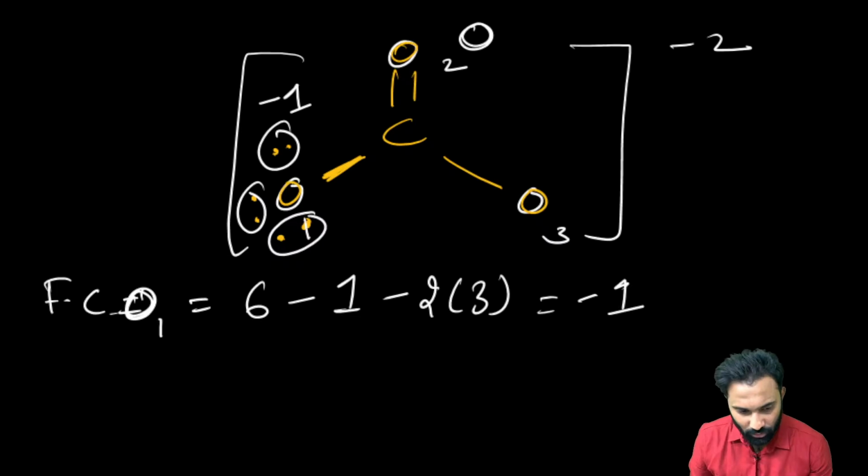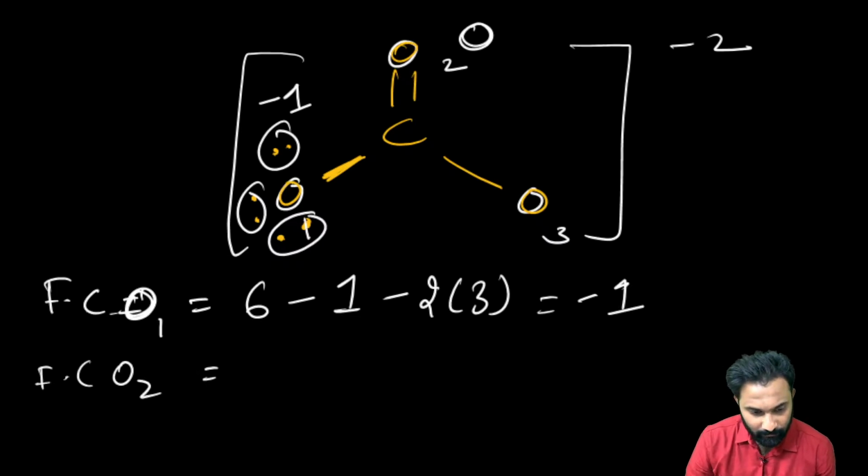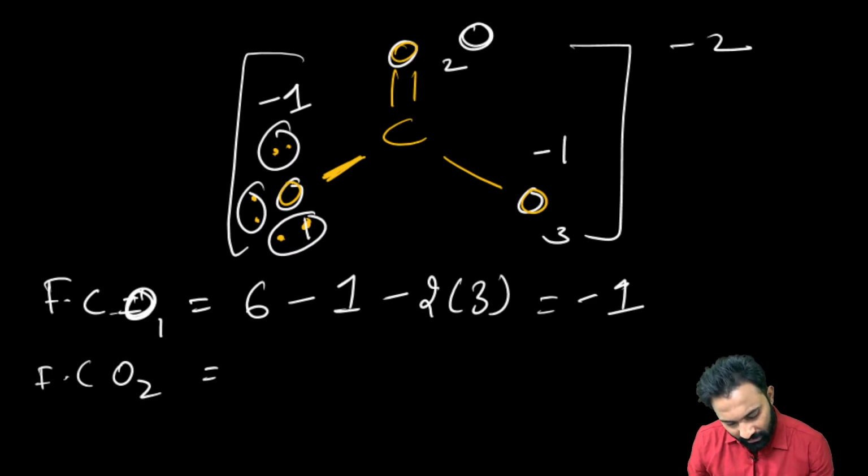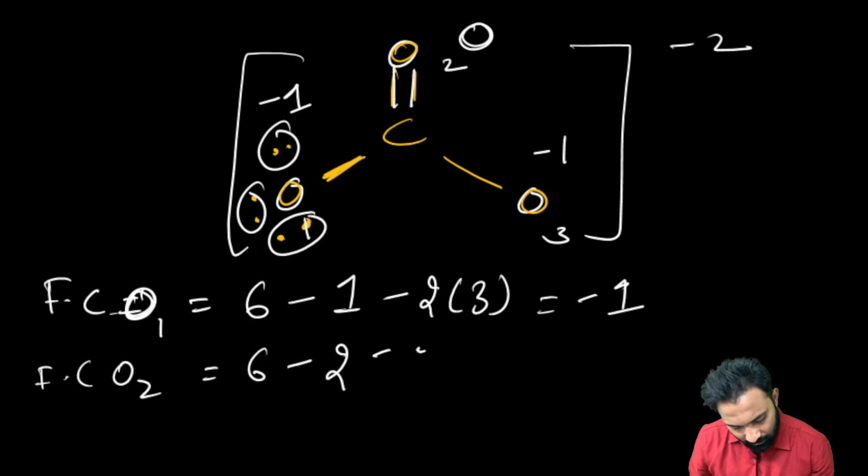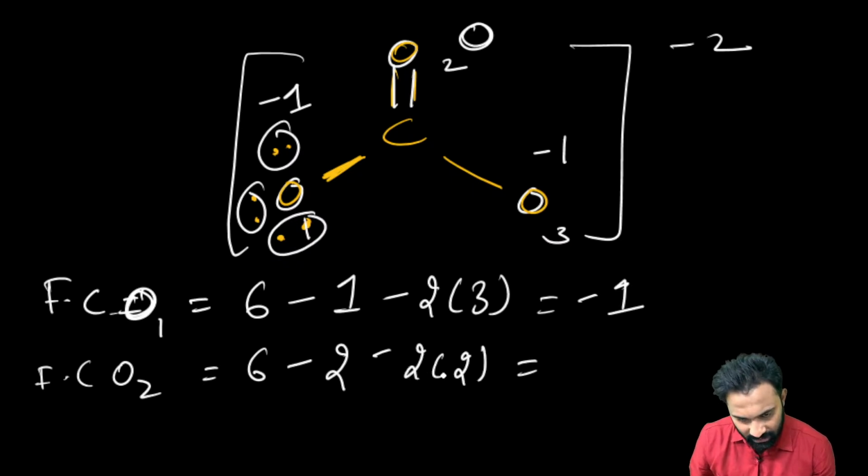Oxygen number 2 has a formal charge of 0, and calculate the same for oxygen number 3. See, the valence electrons are 6, the number of bond pair electrons is 2, and the number of lone pairs is 2, so 2 into 2. Now 6 minus 2 minus 4 is equal to 0.